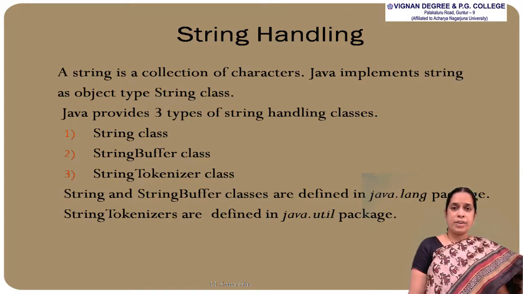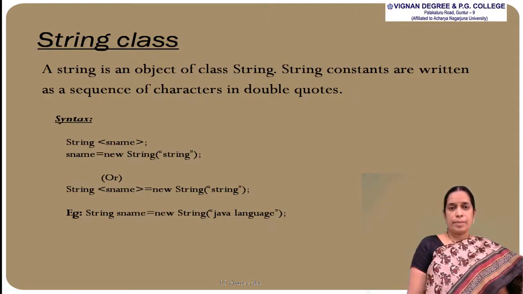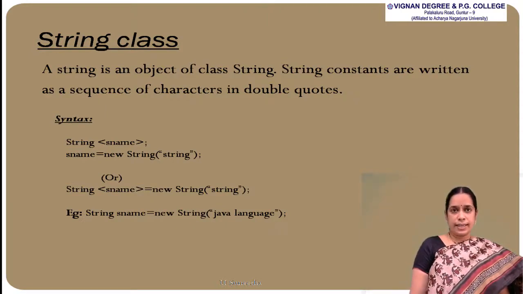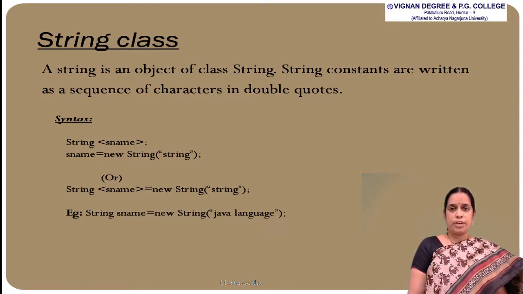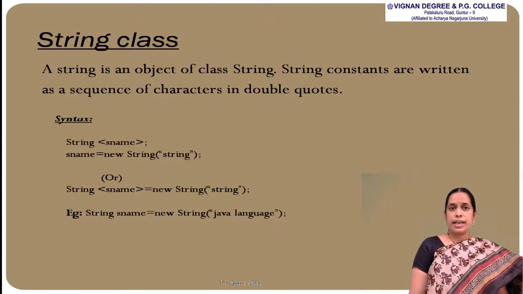The String class is mainly used to create strings of fixed length, and the syntax for creating a string will be like this: String sname = new String("..."); within the parentheses you have to write the string name enclosed in double quotations, and at the last put a semicolon. So this is the syntax for writing a string. Here they have created a string called Java programming.